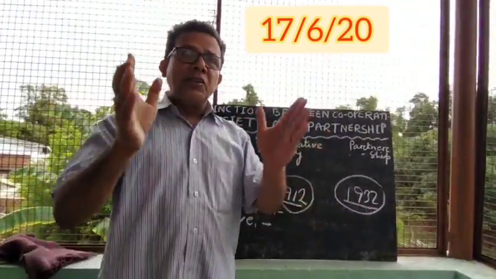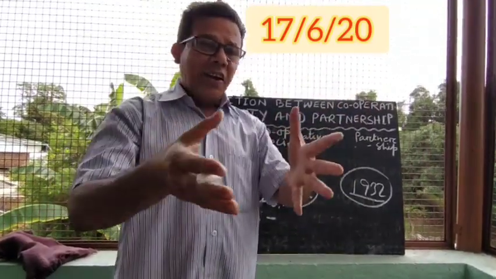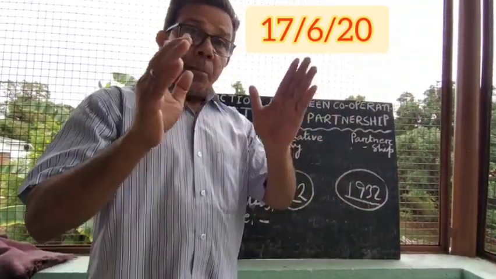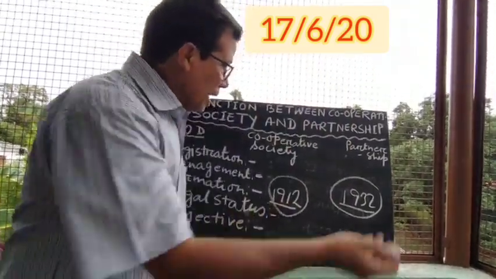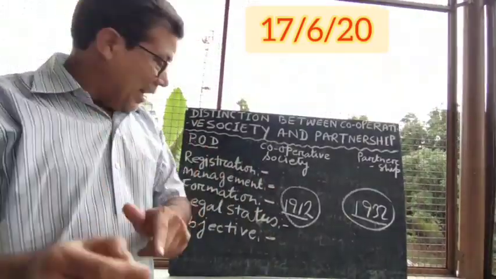Now legal status. Cooperative society has been registered. That is why it has a separate legal entity. On the other hand, partnership is not registered. That is why partnership doesn't have any separate legal entity.